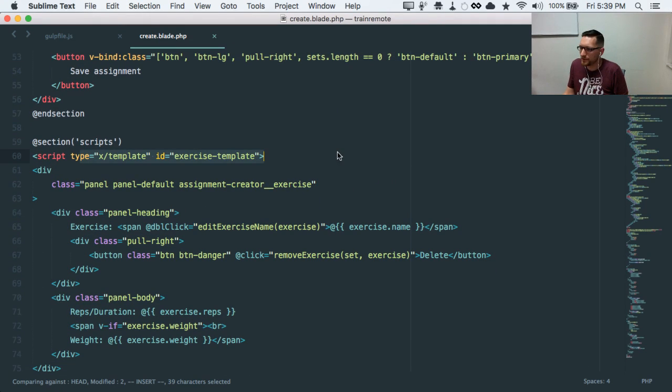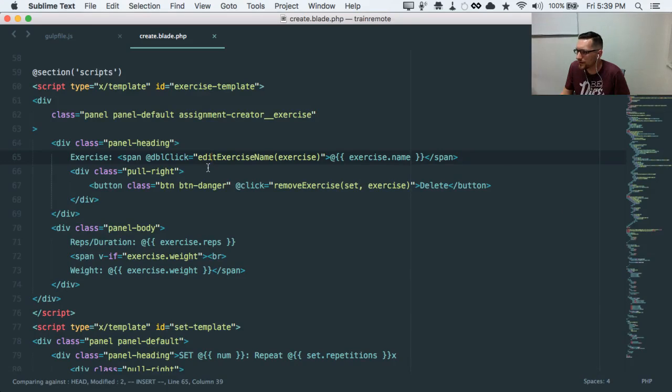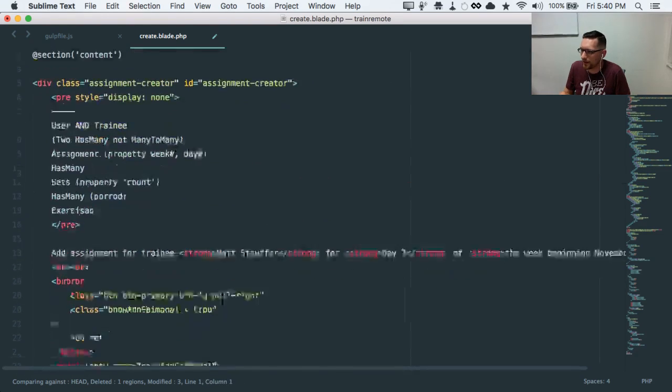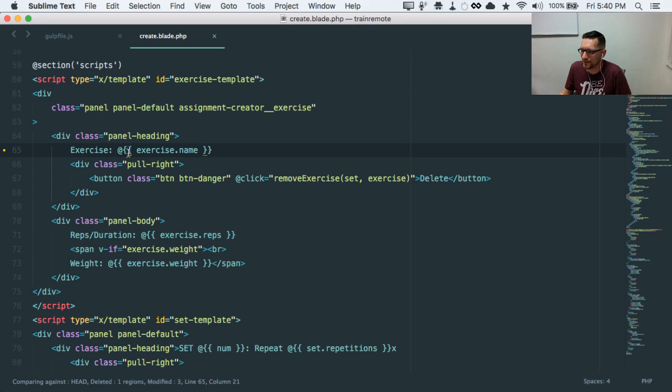So we've got a template for the exercise. And this is basically just the actual HTML that you'd use for an exercise. But of course, there's pieces here. I don't know if I actually let you edit the exercise name in the end. I changed the exercise name in the end, did I? I'm almost entirely certain I didn't do that. Let's actually just drop that. Edit exercise. Yeah, exactly. I was thinking about doing that and didn't do it. So, okay, there's the exercise name, and then there's a button on the right that says delete the exercise. And as you can see, they're pulling in the data. I'm using the @ sign because Laravel's Blade syntax uses these same squiggly braces, so you've got to put the @ in front of it to escape it, so it'll actually send it to Vue as that.